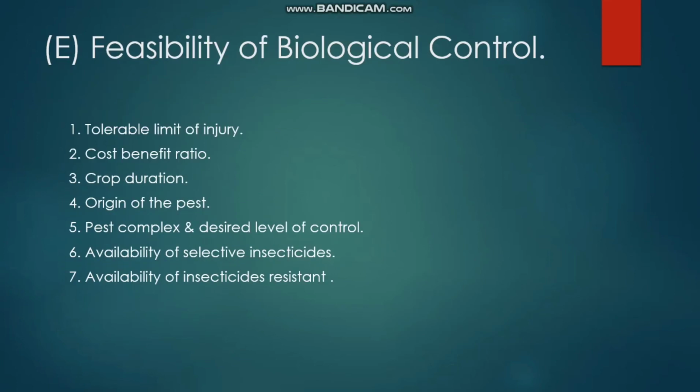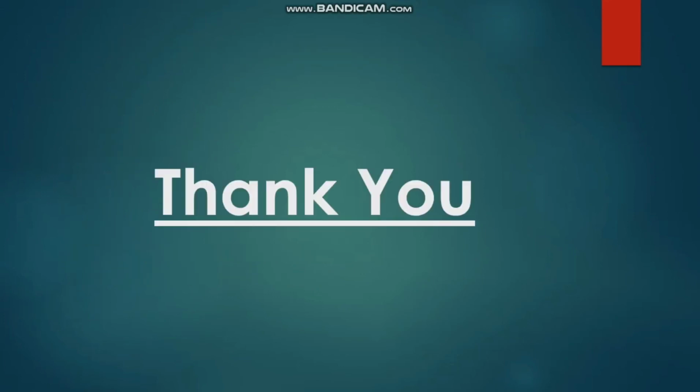The E is the part where feasibility of biological control. Number 1, tolerance limit of injury. Number 2, cost benefit ratio. Number 3, cost duration. Number 4, origin of the pest. Number 5, pest complexes and desired level of control. Number 6, availability of selective insecticide. And number 7, availability of insecticide resistance. Thank you.